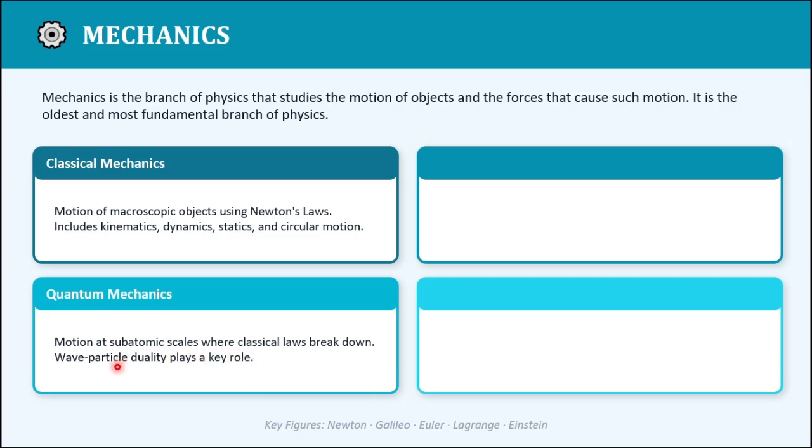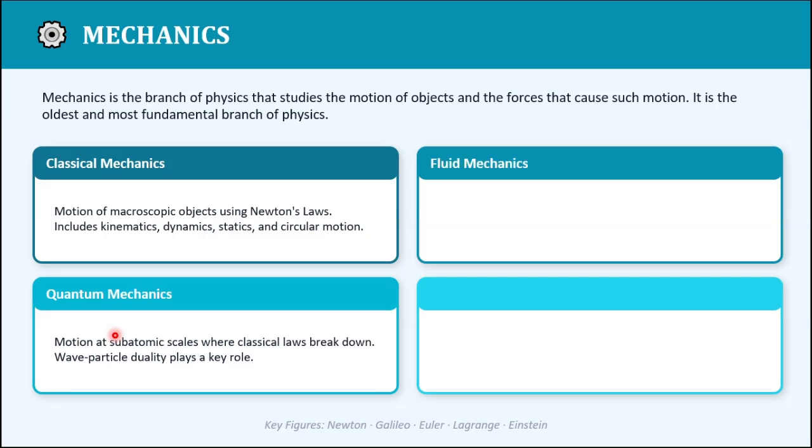Wave-particle duality is a very huge and important topic we'll be studying later. When the particles are very, very small, at the level of electrons, protons, and photons, classical mechanics fails. So then quantum mechanics takes over.